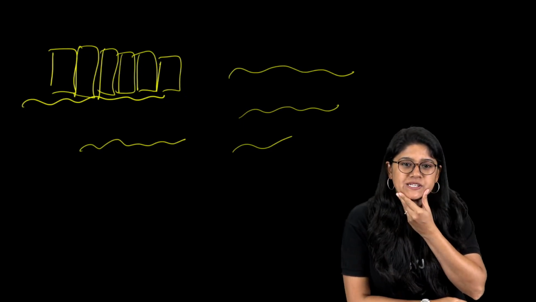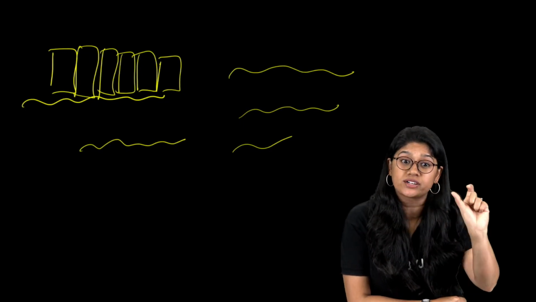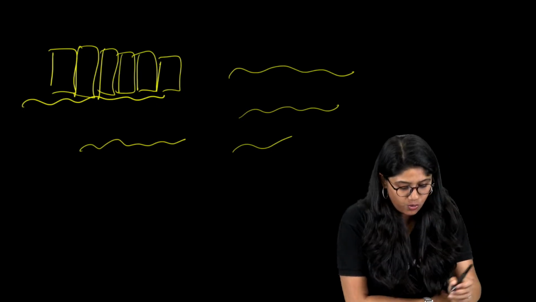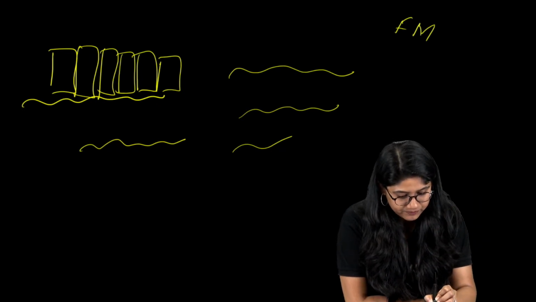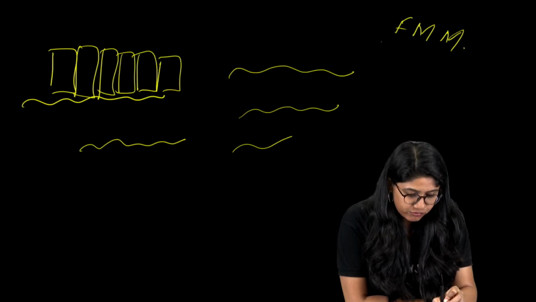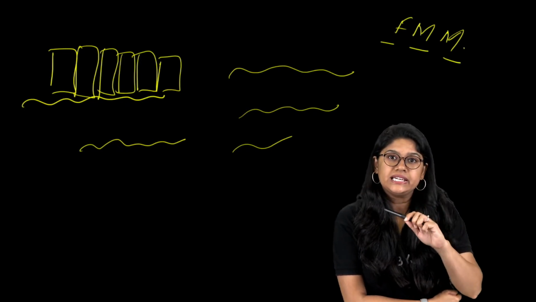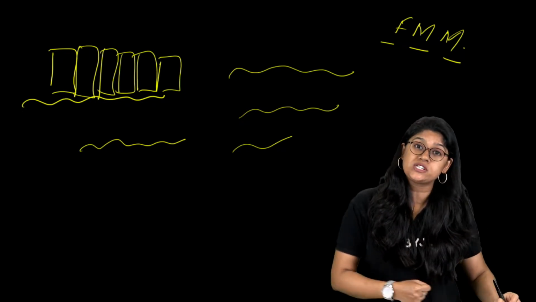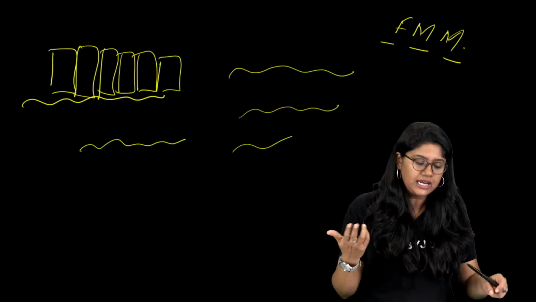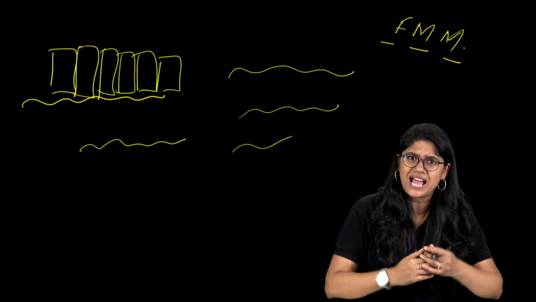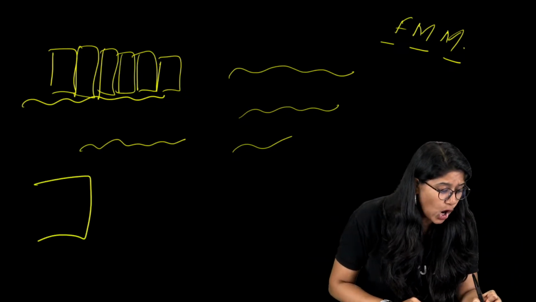Synthesis means to make, absolutely correct. I can see you are asking what is the fluid mosaic model. So FMM, fluid mosaic model, is basically the structure proposed by two scientists. They said that the plasma membrane has a fluid structure. It's not a solid structure.